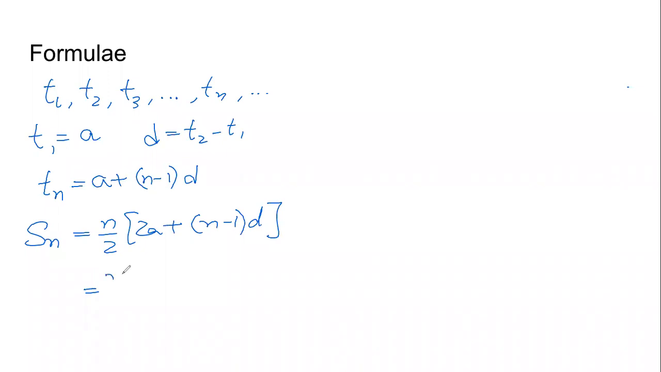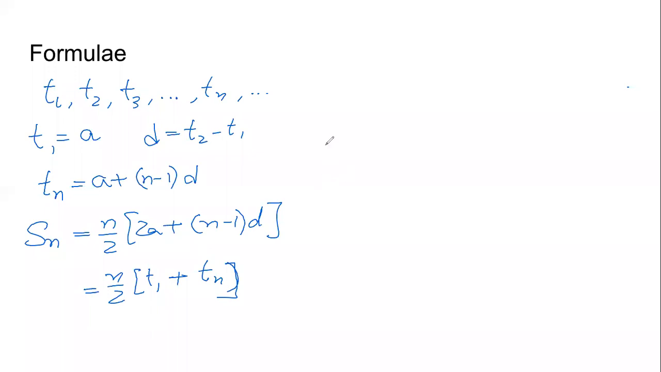N upon 2 bracket T1 plus Tn. If you don't say plus, then it will become multiplication. Be careful, Aarti. Yes, correct, right?